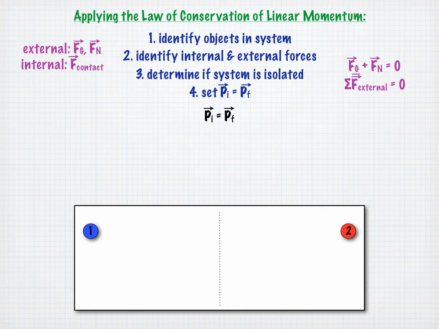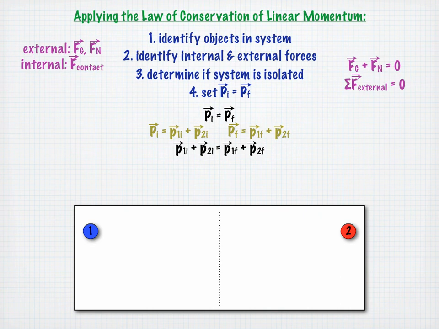The total initial linear momentum of the system is equal to the sum of the initial linear momenta of each object. In this case, it's equal to the linear momentum of puck 1 plus the linear momentum of puck 2. This is the same for the total final linear momentum of the system, so we can rewrite our expression this way.